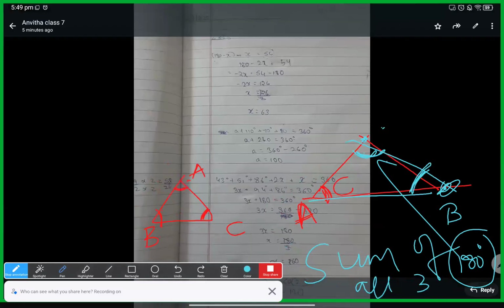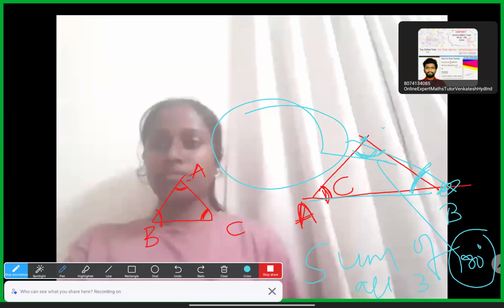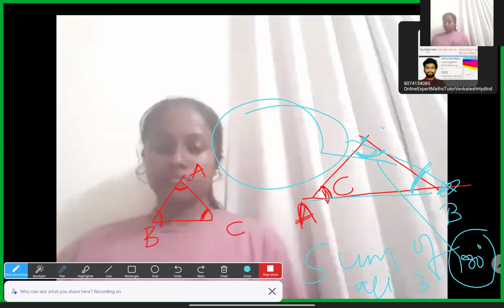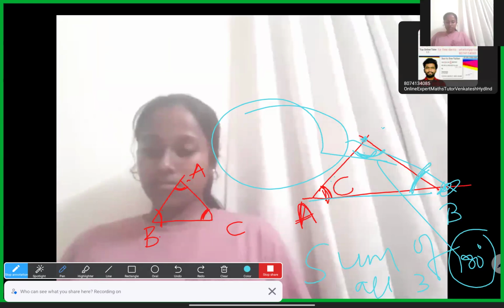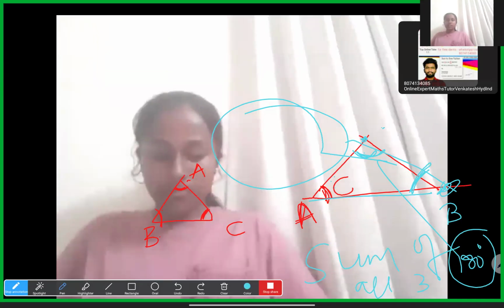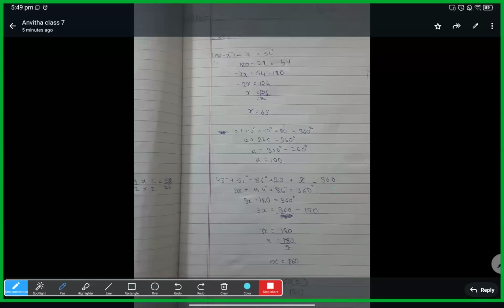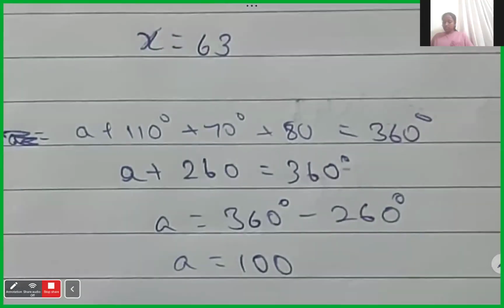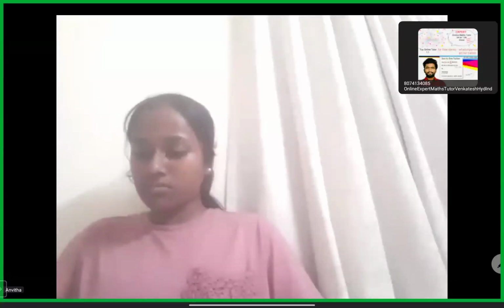Okay. Quadrilateral. This is for quadrilateral. So if it is a quadrilateral, it has four angles. So four angles means how much, Anita? Yeah, you did one sum, Anita, in the picture. So that A plus comes to 360. Yes, Anita. This is for which one, Anita? Quadrilateral.